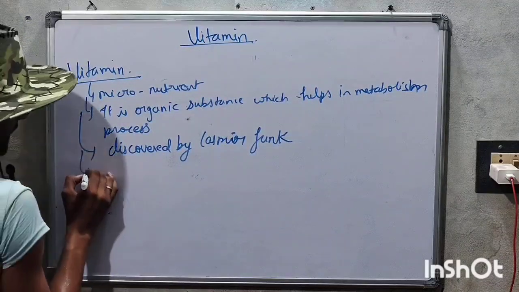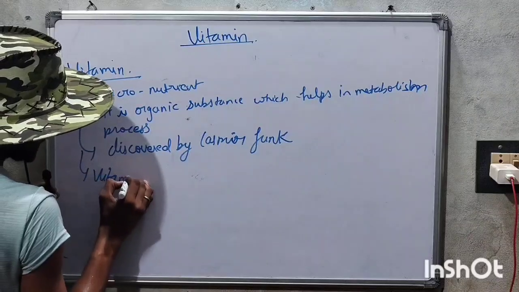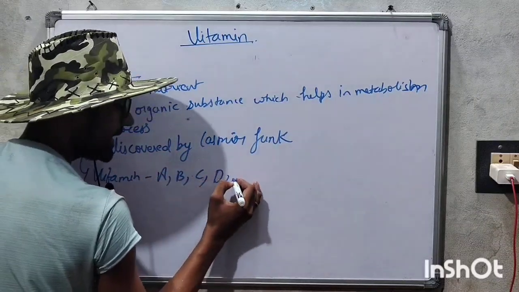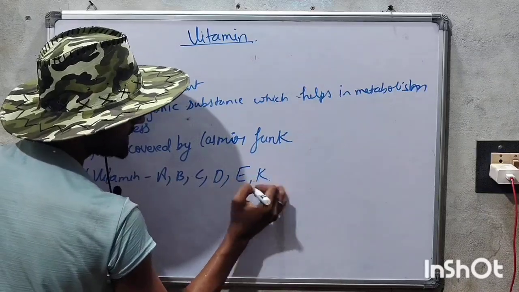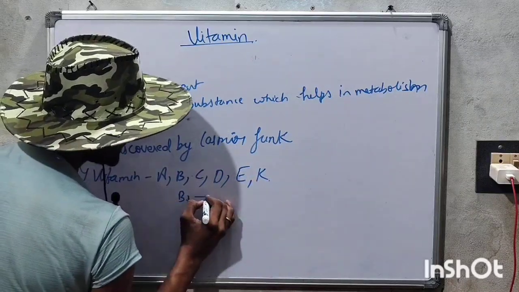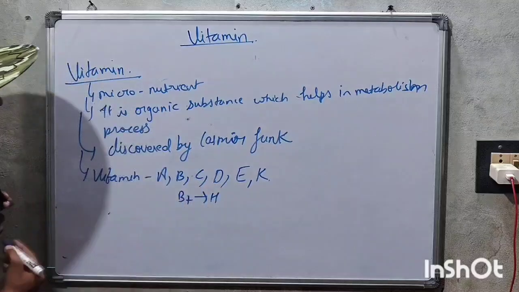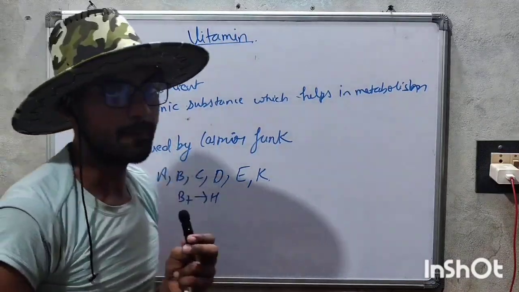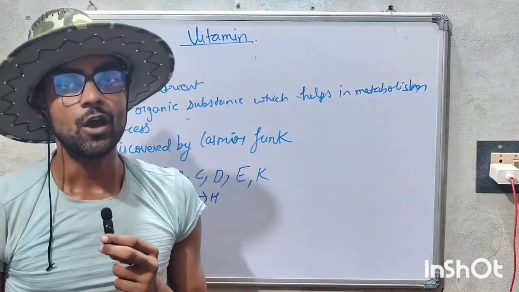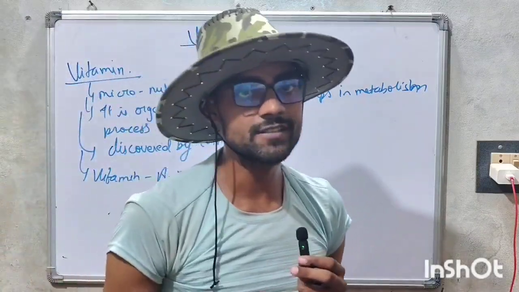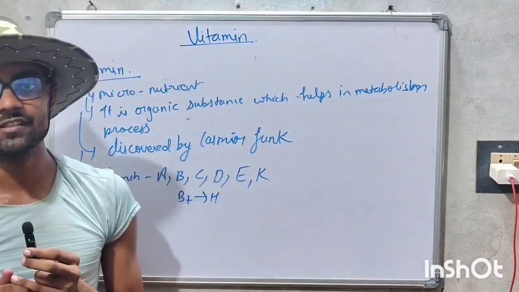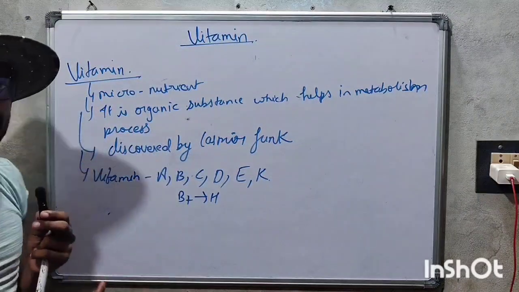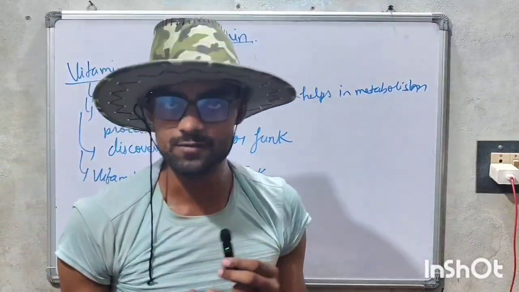There are vitamins A, B, C, D, E, K. These are the vitamins, and vitamin B7 is also known as vitamin H. These are the vitamins which will be talked about later. So vitamin is a micronutrient discovered by Casimir Funk, and it is an organic substance which helps in the metabolism process.